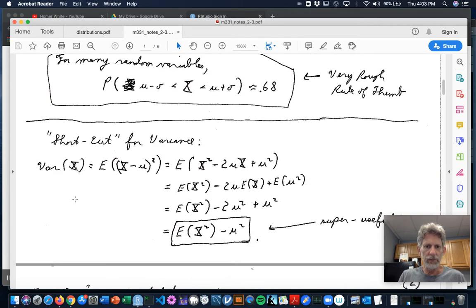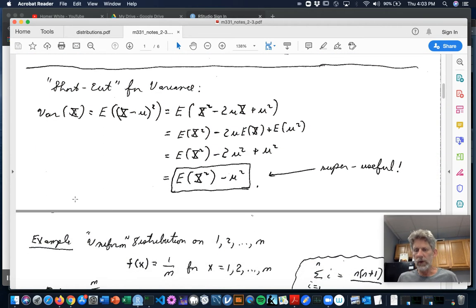Variance is so important that we try to compute it any quick way we can. And there's a shortcut formula for variance. And after I get my coffee, I'll tell you about it.